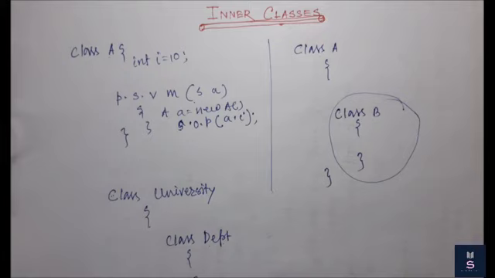What does it mean actually? Here if I want my university to be closed, that means I do not want my university object. In that case, when the university is already closed, I do not want to open my department. So the department should also be closed.